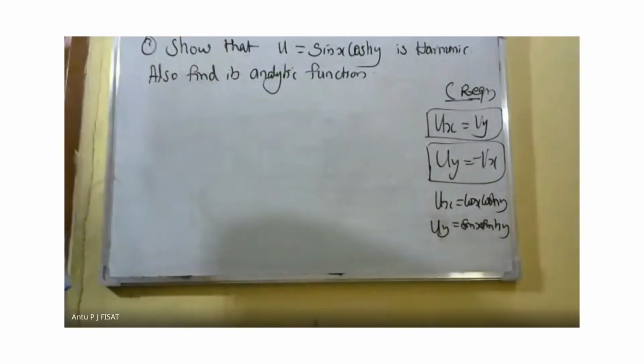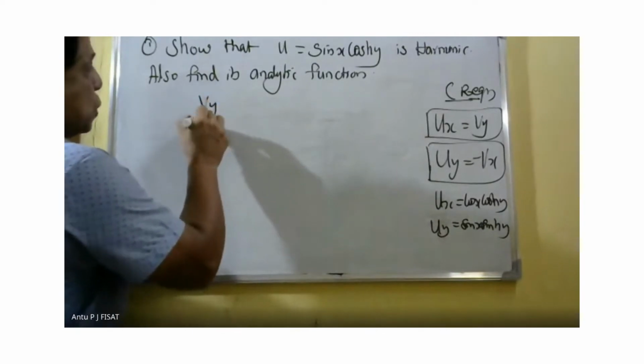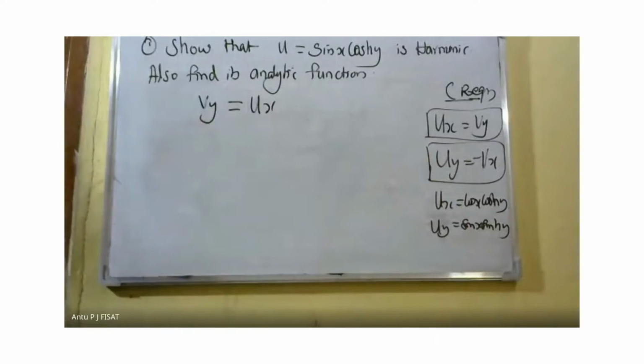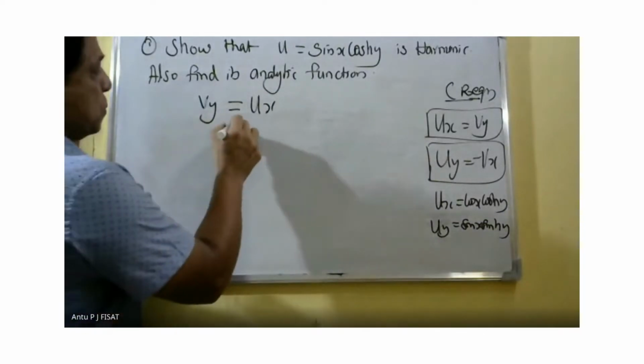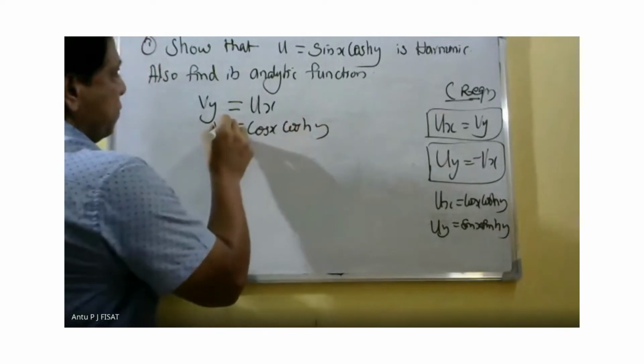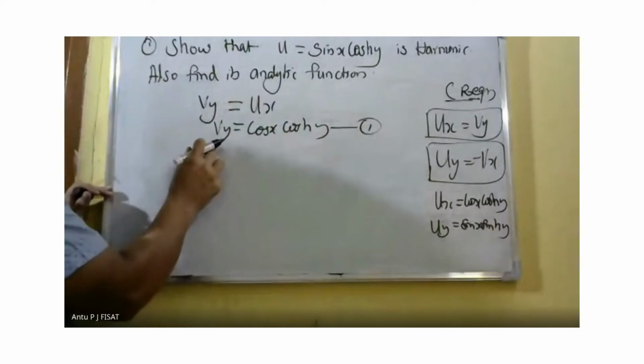Take the first Cauchy-Riemann equation: vy is equal to ux. Here ux is equal to cos x cos hy. So vy is equal to cos x into cos hy. This is equation 1.